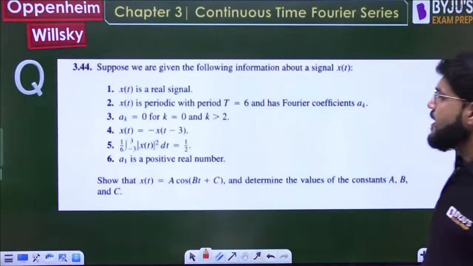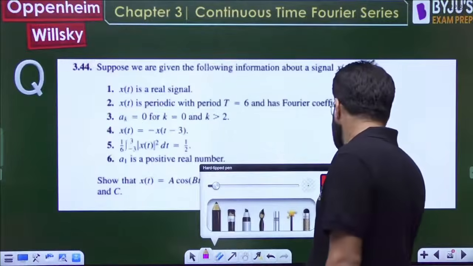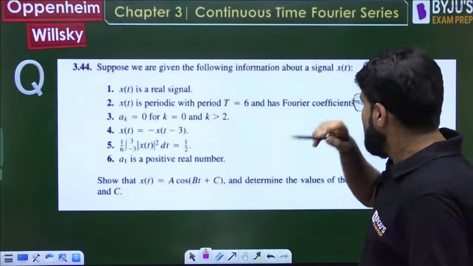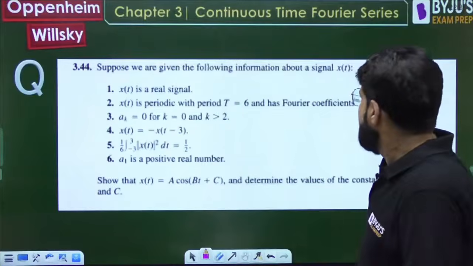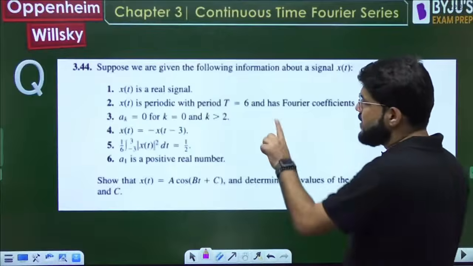Okay, done. Next, again a property-based question. We are given the following information about a signal xt: that xt is a real signal.